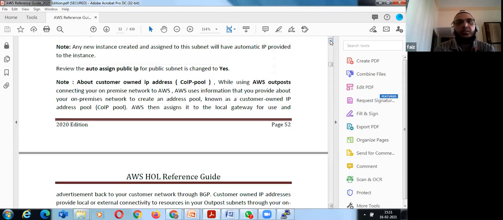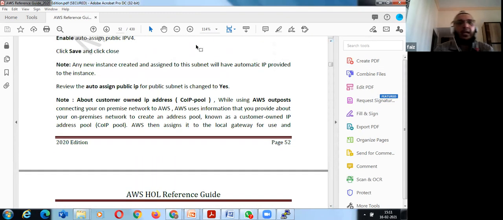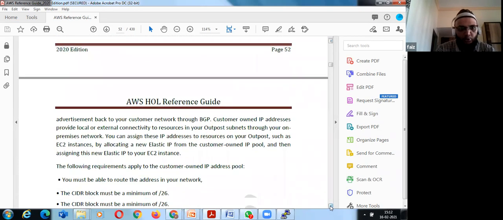So, we talked about the IP addresses, but in an organization you may have your own customer-owned IP addresses also, right? This you can use through hybrid AWS Outposts. So customer-owned IP, the co-IP pool, connecting your premises network to AWS, and it differs case to case. So you can just read through it.